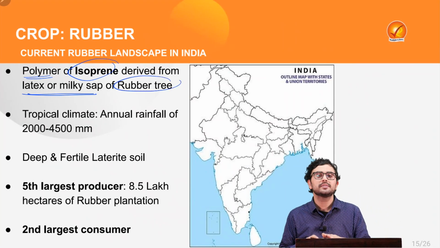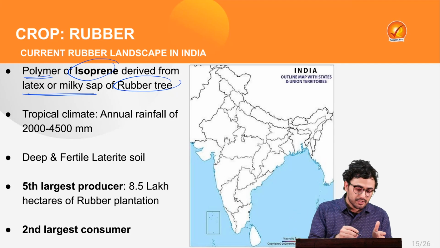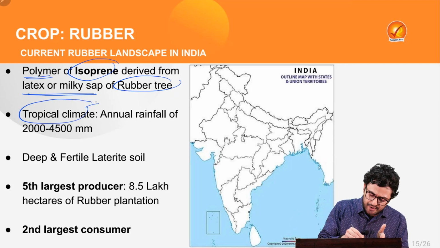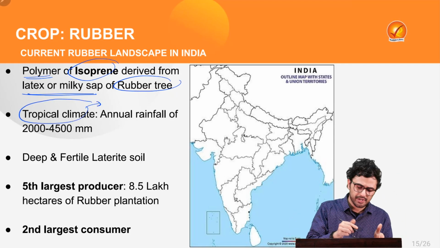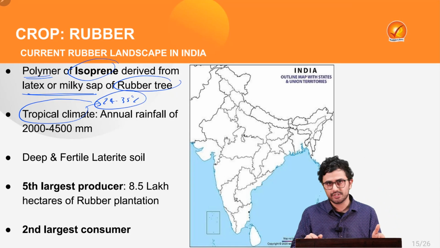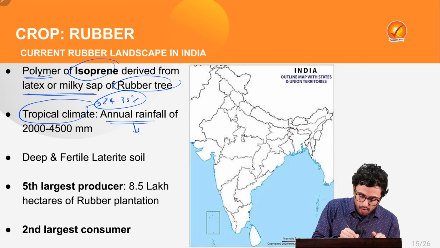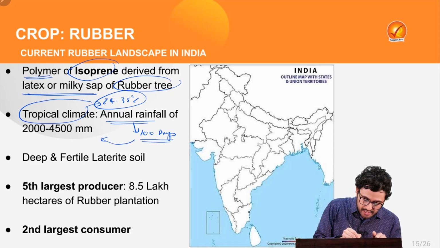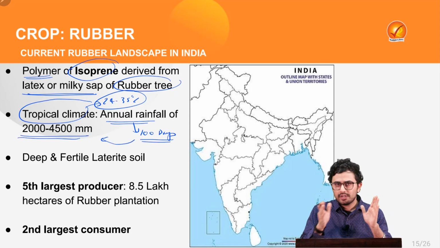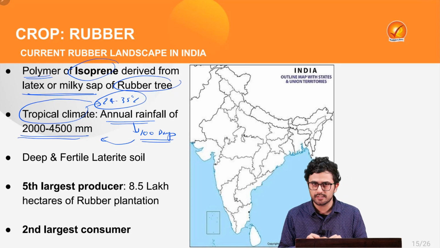At the same time, the climate which is best suited for the cultivation of the rubber crop is the tropical climate, which has an average temperature of 24 to 35 degrees Celsius, as well as annual rainfall of more than 100 days, which ultimately comprises a total rainfall of 2000 to 4500 millimeters.